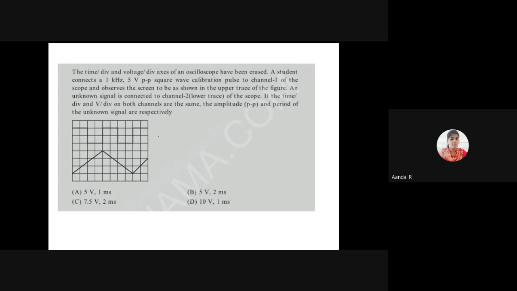Okay, this square wave is shown in the upper trace. This triangular wave is shown in the lower trace. An unknown signal is connected to channel 2, lower trace of the scope.